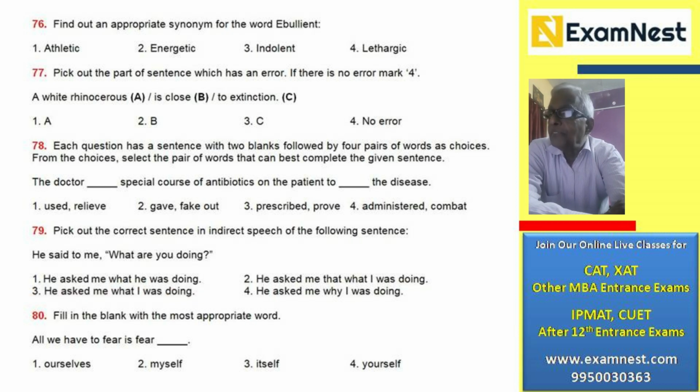The next one, fill in the blank with the most appropriate word. All we have to fear is fear itself. Okay, not ourselves, myself, or yourself, because itself refers to the fear. Well, if you have to use ourselves because you have a we there, then the sentence should be all we have to fear is to fear ourselves. Okay. If you just keep it as all we have to fear is fear, then itself. Get the point? That is the difference here. So the correct answer is number 3.